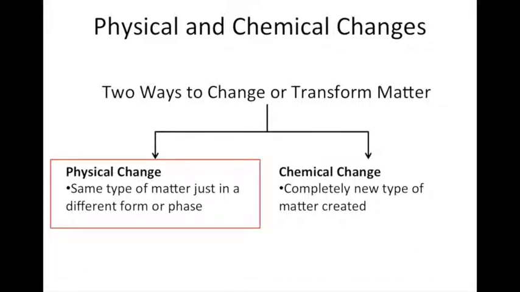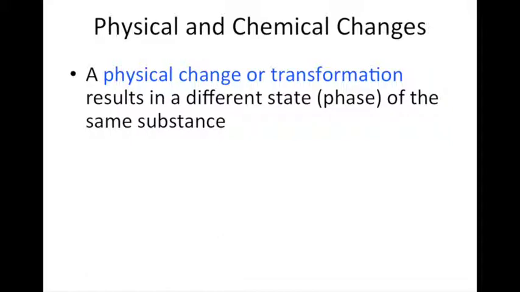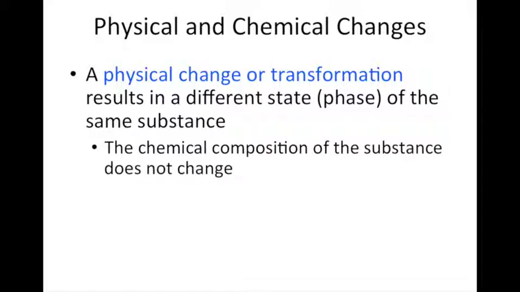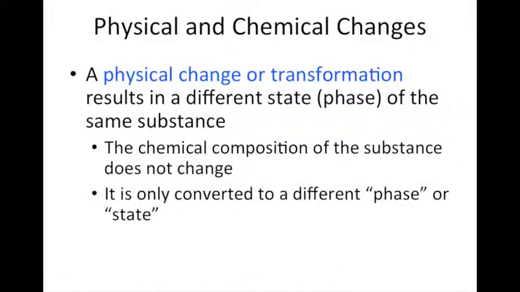Let's start by examining how matter can undergo physical changes. In a physical change, you have the same type of matter, it's just in a different form or phase. So a physical change or physical transformation results in a different state or phase of the same substance. The chemical composition of the substance does not change.